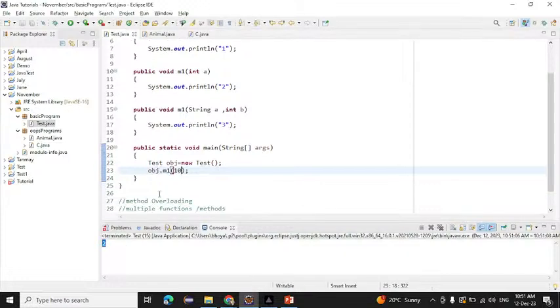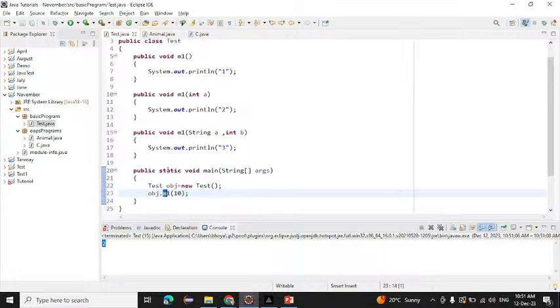So how? We will come into the main method, right? After that, here we have created the object. It will see obj.m1. On which class is this object created? That is a Test class object we have created. We are calling the m1 method, so it will look for the m1 method in the Test class.